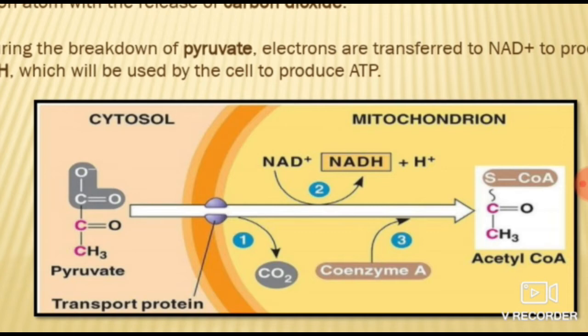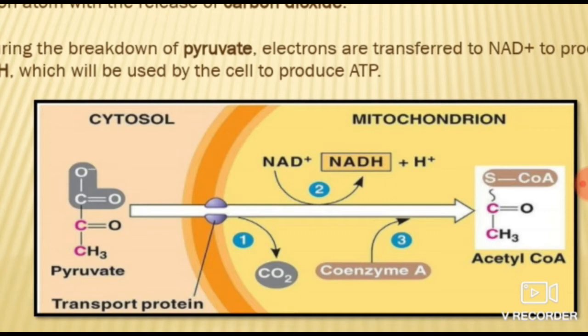Got it? Now, in this reaction, pyruvate has 3 carbon atoms. From these, one carbon with 2 oxygens, CO2, is removed in the form of carbon dioxide. And in acetyl CoA, we get only 2 carbon atoms.